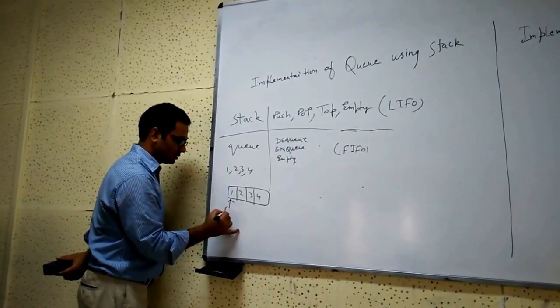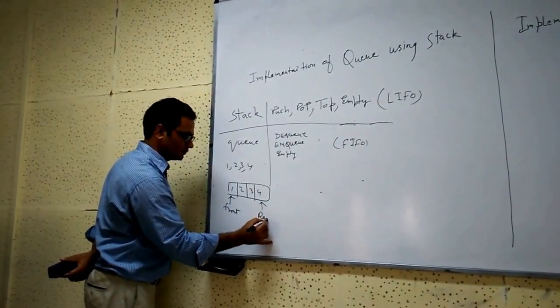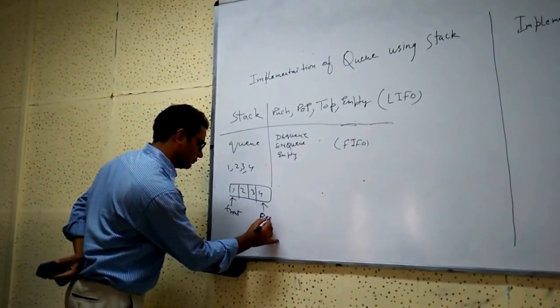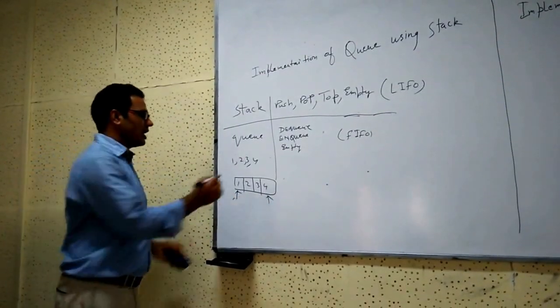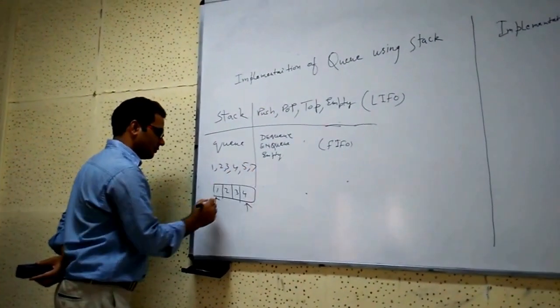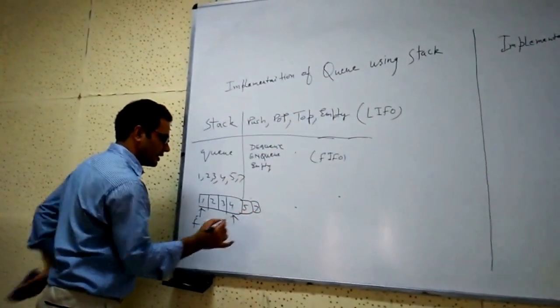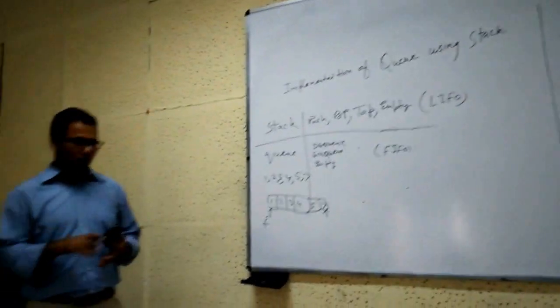This we call front, and this we call rear. Suppose I am inserting 5, 6, 7. Front will remain F, and rear will move to 5 and then 7. Then rear starts pointing to 7. This is the scenario of how we implement a queue.